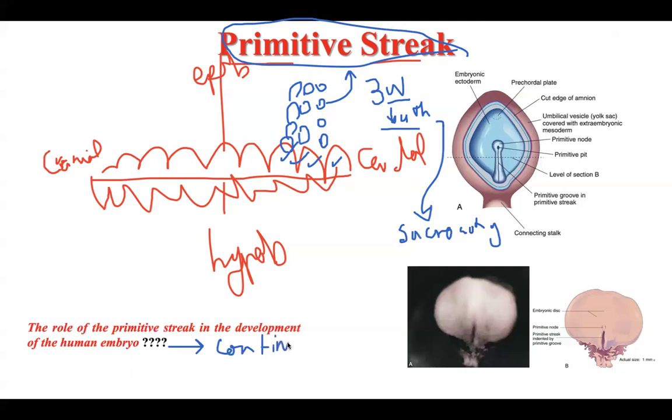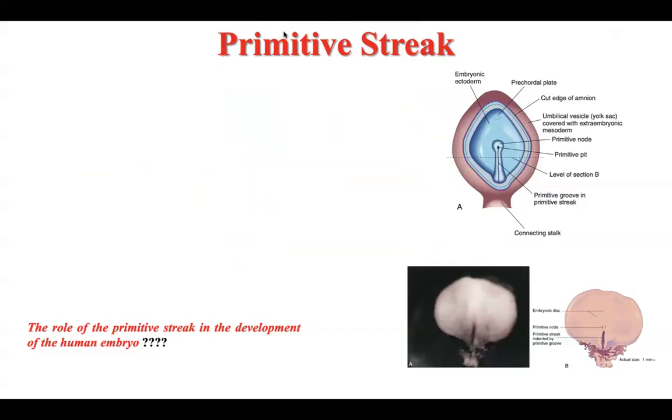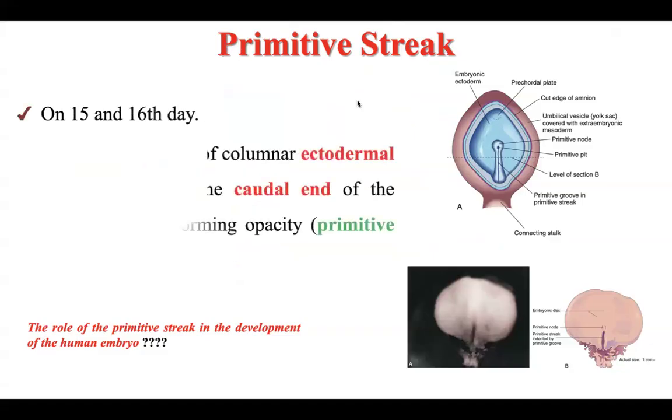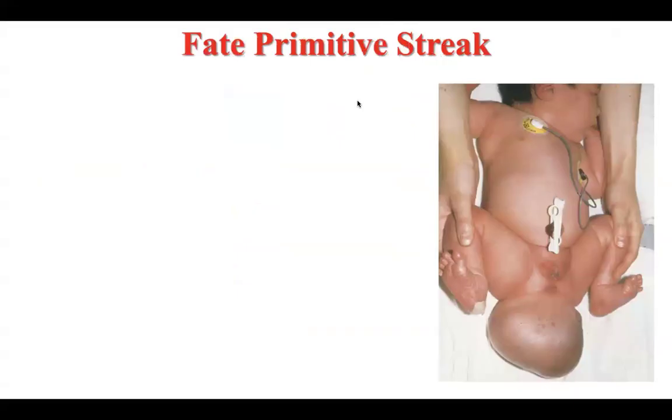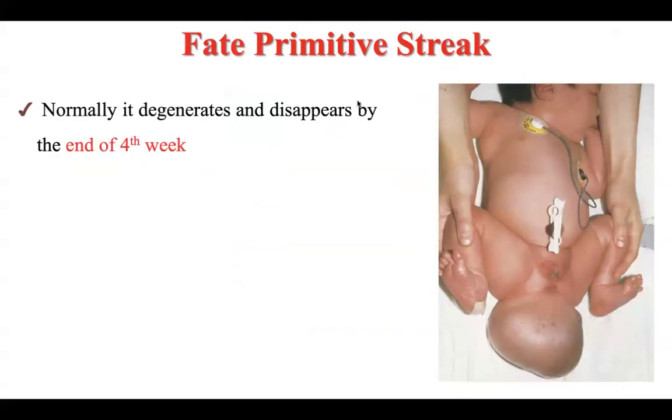Streak means continuation. So the primitive streak in the third week is an increase in the number of cells of the epiblast at the caudal end. What is the fate of the primitive streak? It disappears by the end of the fourth week, and its remnant is in the sacrum and the coccyx.